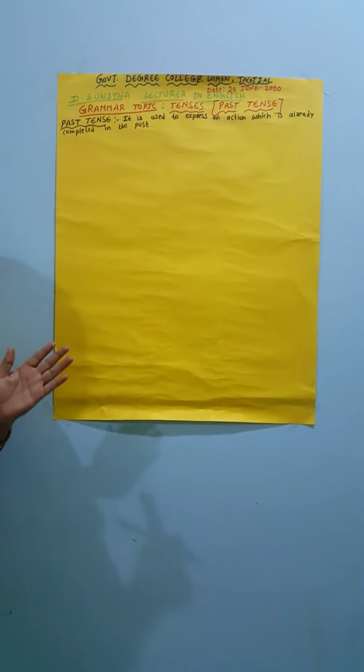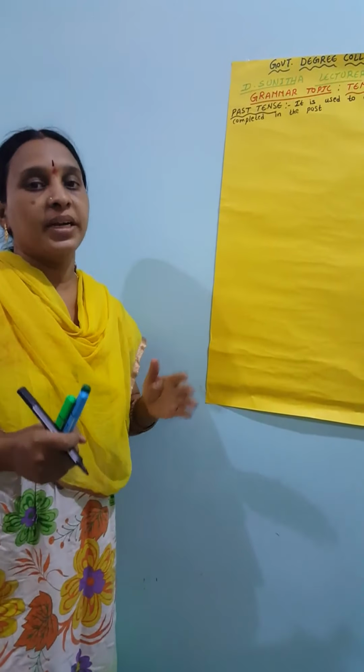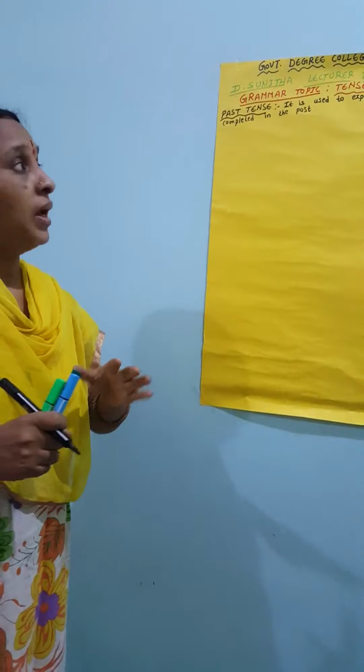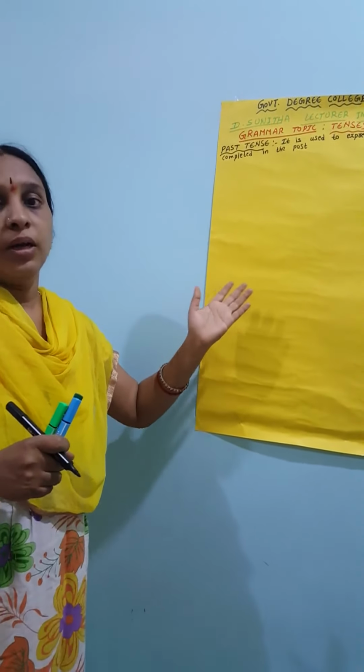The completed, the happened action should be explained in the past tense. This past tense can be divided into four types. Okay, I can directly give the table. You can see here the past tense table.